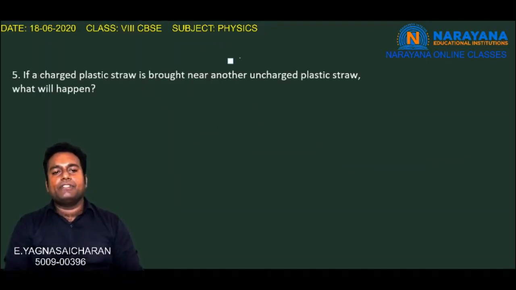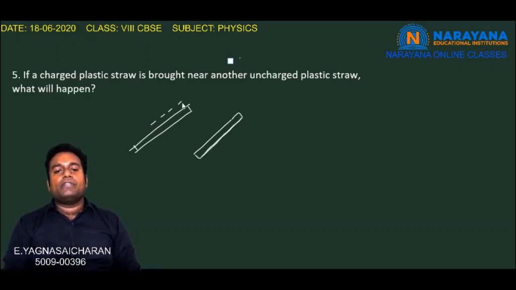Let us see the fifth question. If a charged plastic straw is brought near another uncharged plastic straw, what will happen? Let us see the question once again. If a charged plastic straw is brought near another uncharged plastic straw, what will happen? Let us consider there is a charged plastic straw. The charge present on this plastic straw, let us consider, is the negative charge. Let us bring it near an uncharged plastic straw.